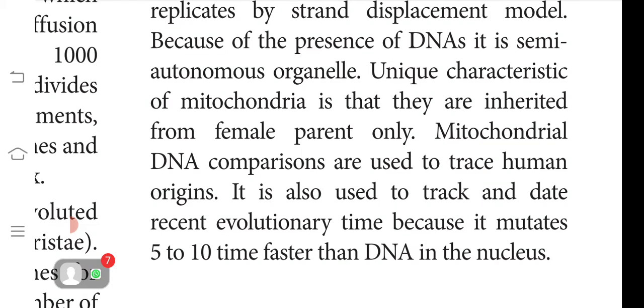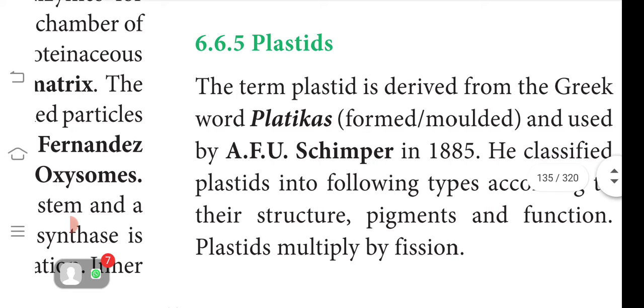A unique characteristic of mitochondria is that they are inherited from the female parent only. Mitochondrial DNA comparisons are used to trace human origins. It is also used to track and date recent evolutionary time because it mutates 5 to 10 times faster than the DNA in the nucleus. These are all the uses of mitochondria.